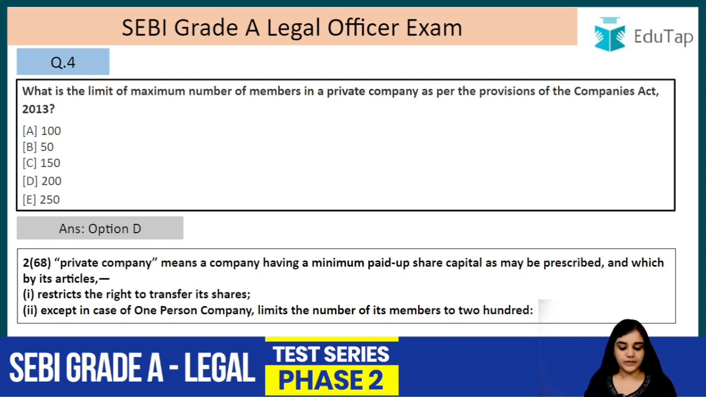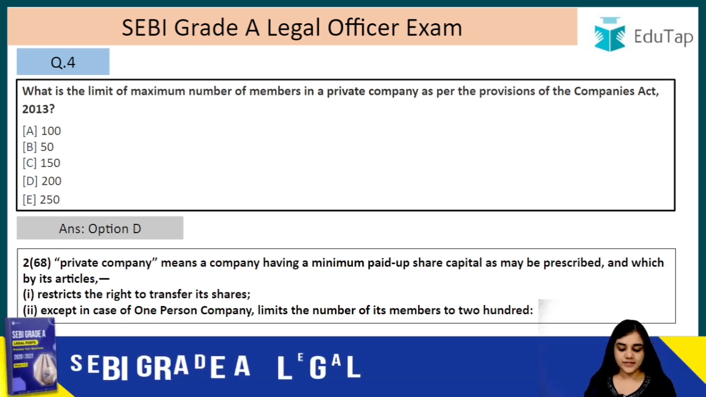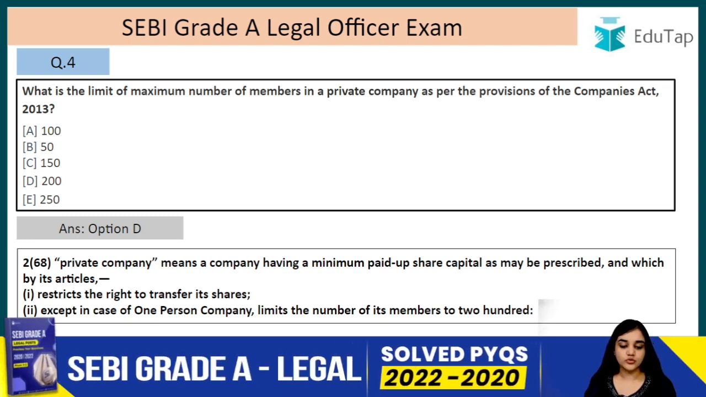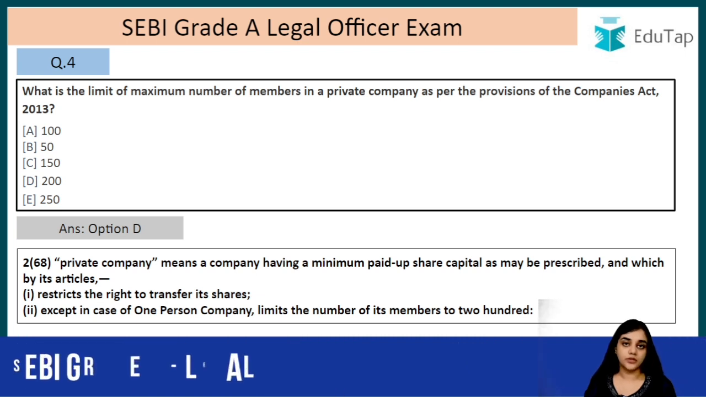A private company means a company having a minimum paid up share capital as may be prescribed, and which by its articles restricts the right to transfer its shares, except in the case of one person company, limits the number of its members to 200, right? So that is why I've told you that one person company is also a kind of private company, and except the one person company, every private company, the maximum members will be how many? The maximum number will be 200, right?